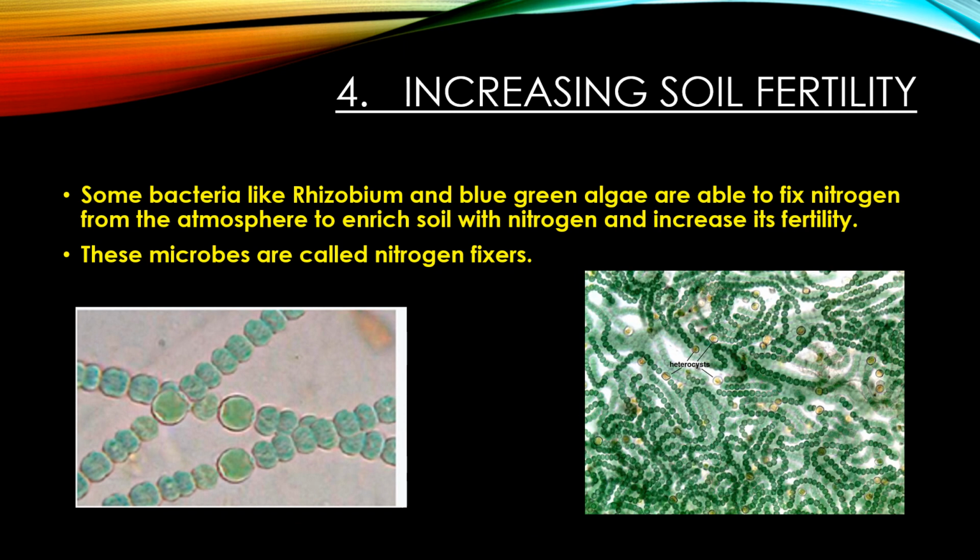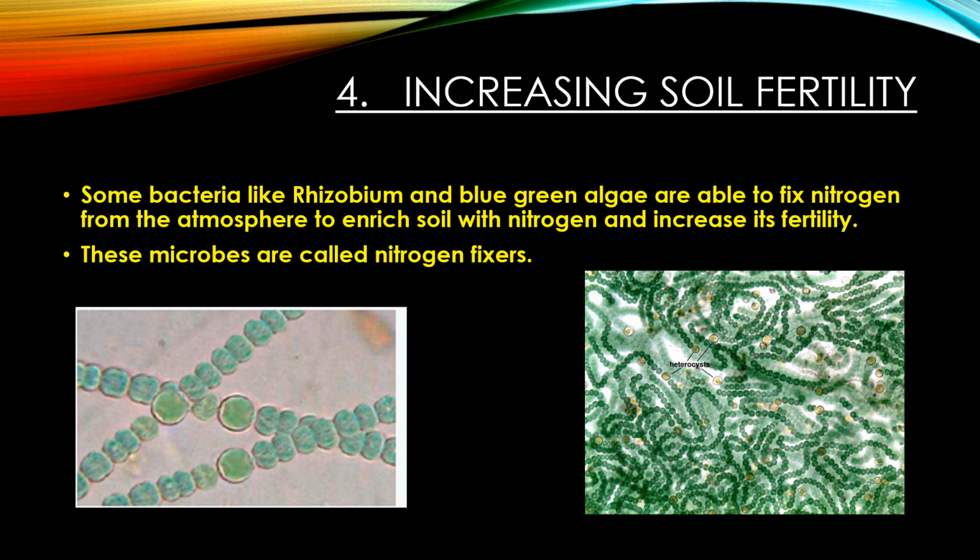Next use is increasing soil fertility. We know that all plants need nitrogen, but no plants can absorb nitrogen directly from the atmosphere. So, some of the microorganisms present in the soil can fix nitrogen gas from the atmosphere to form nitrogen compounds. These nitrogen compounds mix with the soil and increase the fertility of soil.